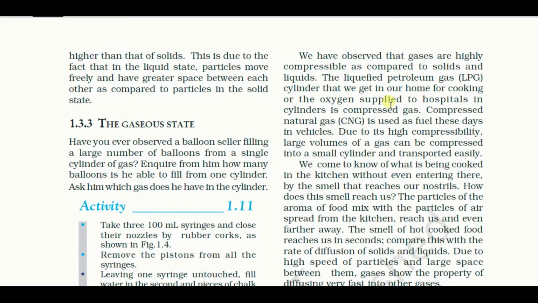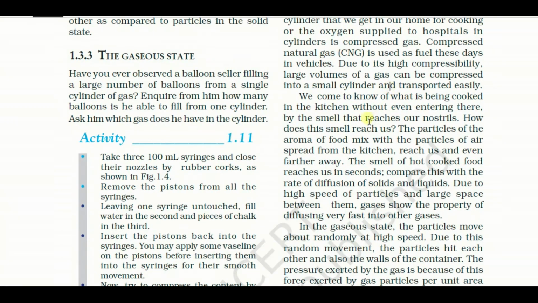Another point. We come to know what is being cooked in the kitchen without even entering there, by the smell that reaches our nostrils. How does this smell reach us? The particles of the aroma of food mixed with the particles of air spread from the kitchen and reach us and even further away. The smell of the hot cooked food reaches us in a second. Compare this with the rate of diffusion of solid and liquid.